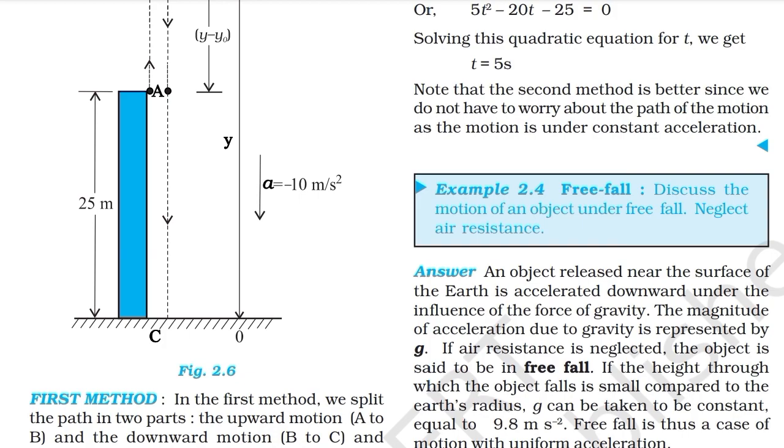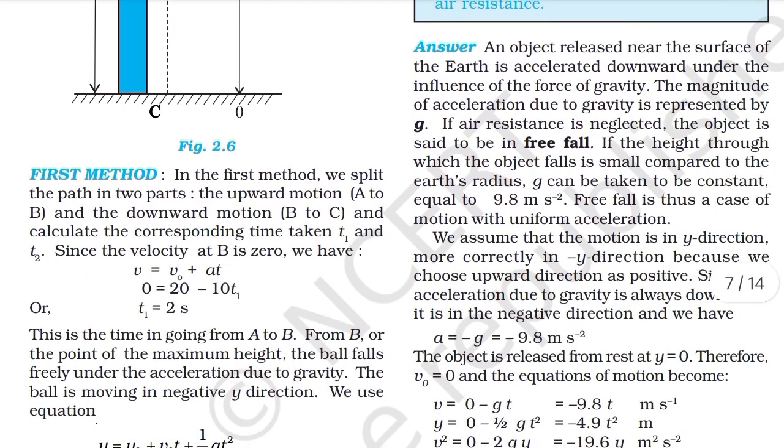Example 2.4 Free fall. Discuss the motion of an object under free fall. Neglect air resistance. An object released near the surface of the earth is accelerated downward under the influence of the force of gravity. The magnitude of acceleration due to gravity is represented by g. If air resistance is neglected, the object is said to be in free fall. If the height through which the object falls is small compared to the Earth's radius, g can be taken to be constant, equal to 9.8 meter per second square. Free fall is thus the case of motion with uniform acceleration.